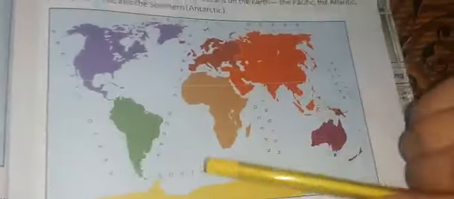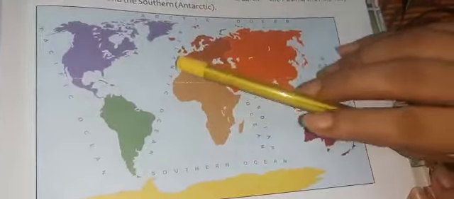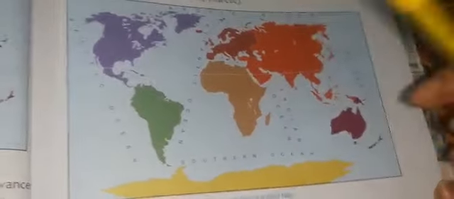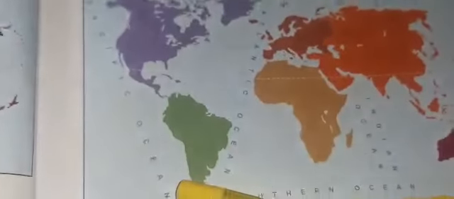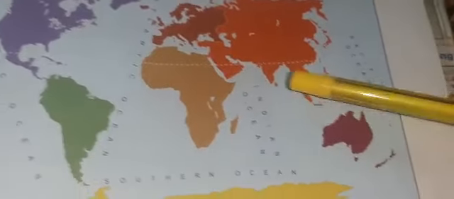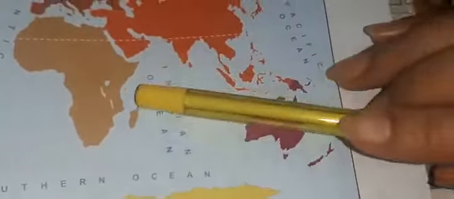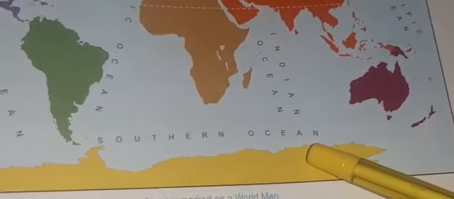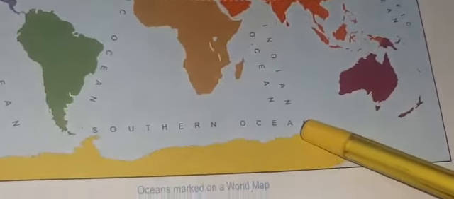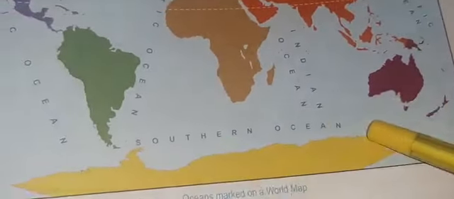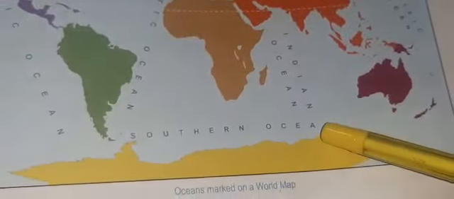There are 5 oceans on the earth: the Pacific Ocean, the Atlantic Ocean, the Indian Ocean, and the Arctic Ocean in the northern part, and in the southern part, the Southern Ocean. It is also called the Antarctic Ocean as it surrounds Antarctica, the southernmost continent.